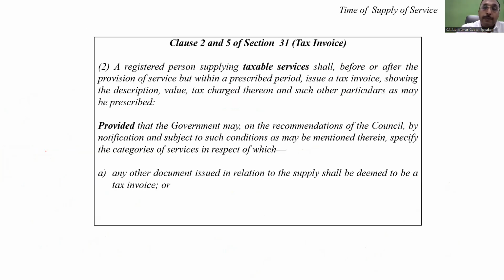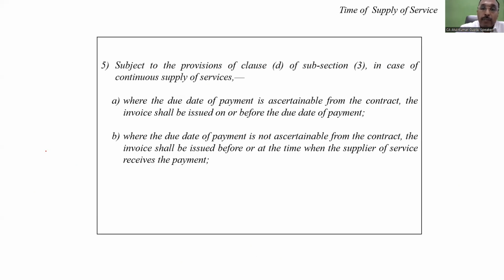Now, my dear friend, somebody will ask me, okay, where is it mentioned that you have to raise the invoice within 30 days? So just to share with you, we have to read section 31 for the same, where it is being mentioned.